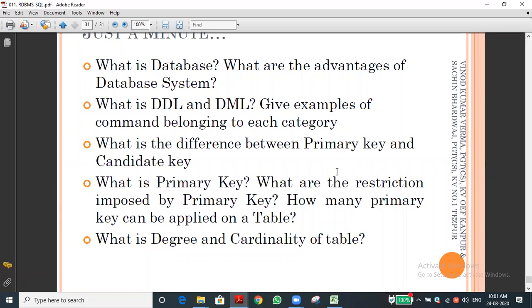Relation means table. So these terms are very important because we are going to use the same things. Next, we are going to see how to do the SQL commands literally from tomorrow's class onwards. Okay, students, very nice.